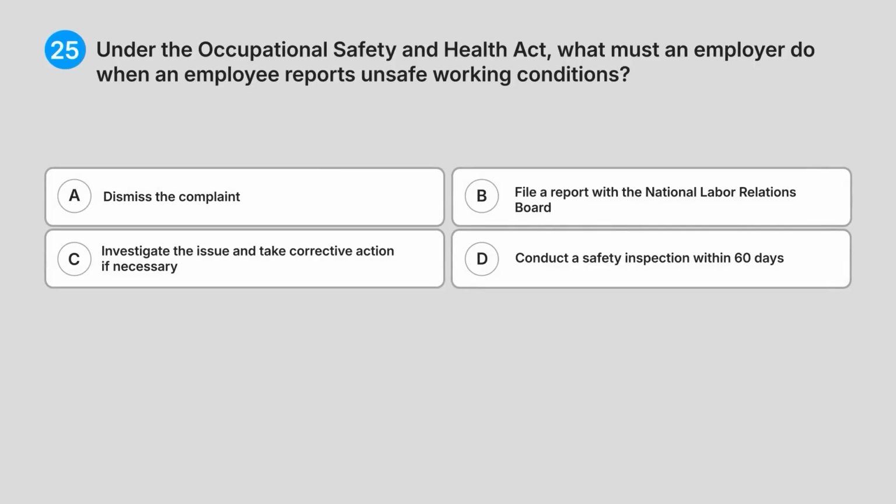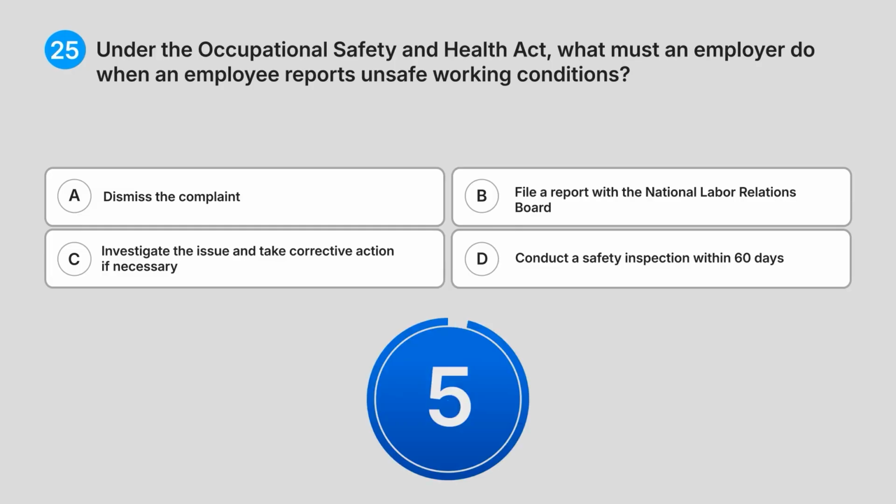25. Under the Occupational Safety and Health Act, what must an employer do when an employee reports unsafe working conditions? A. Dismiss the complaint. B. File a report with the National Labour Relations Board. C. Investigate the issue and take corrective action, if necessary. D. Conduct a safety inspection within 60 days. Do you know the answer?